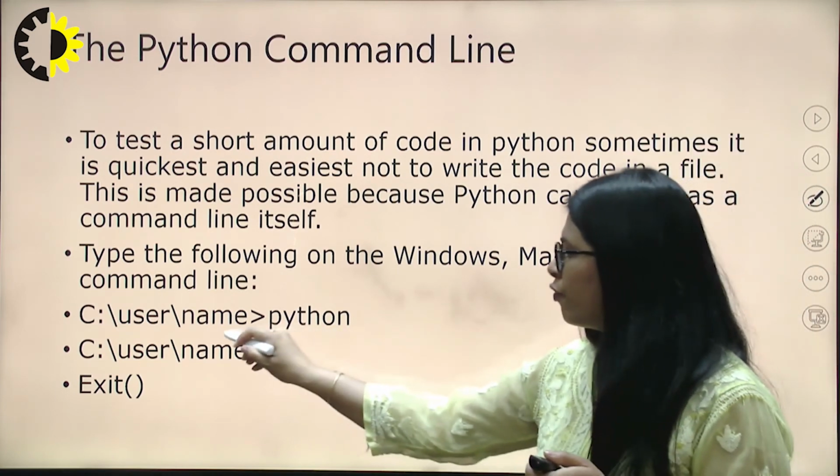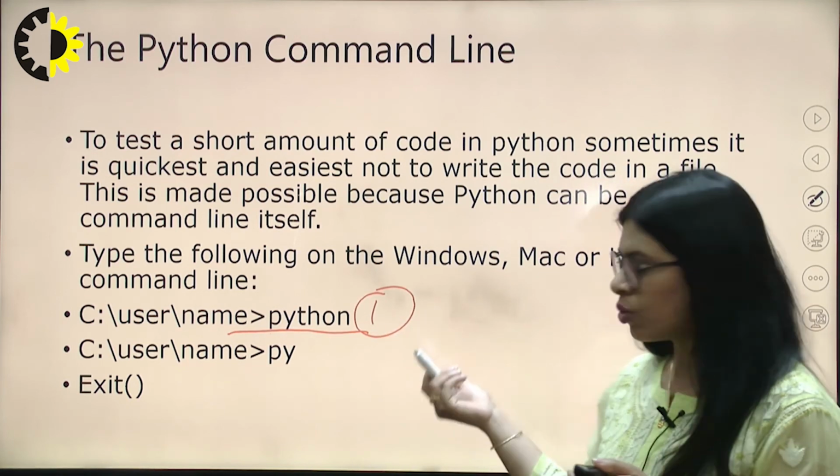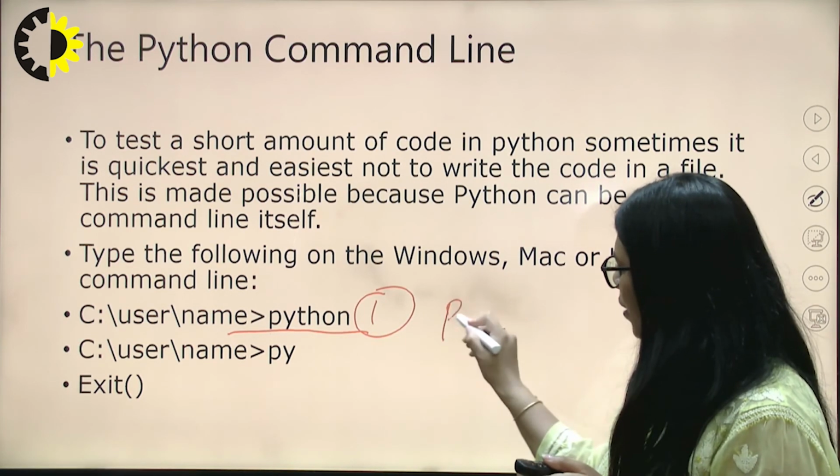So basically we follow the first step. This is step number 1. After that we will write the code, just like print.